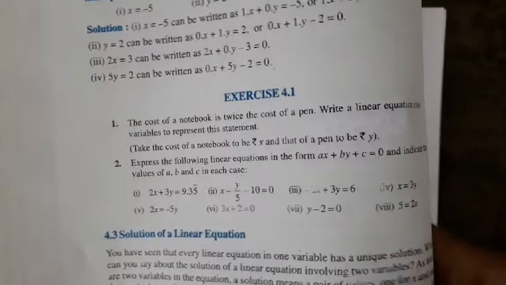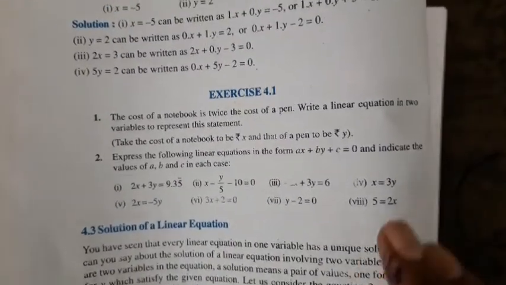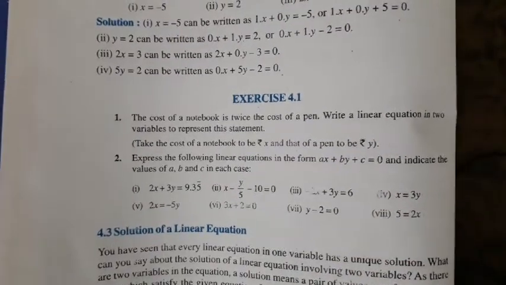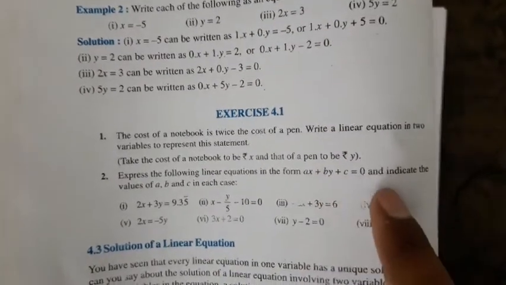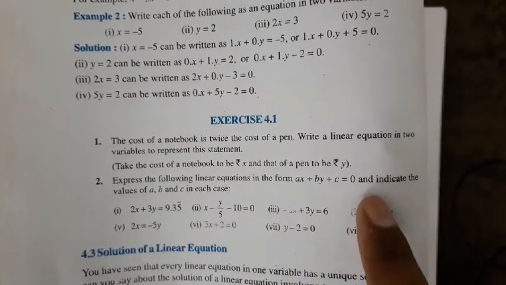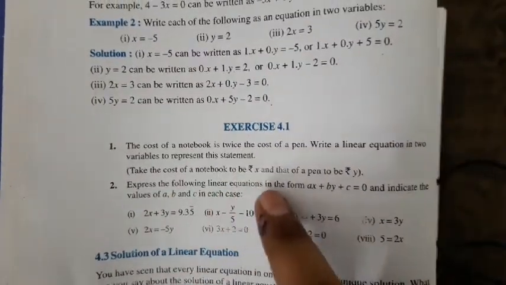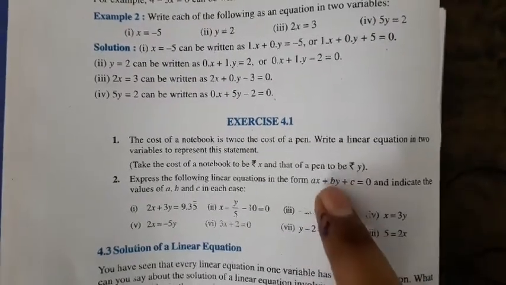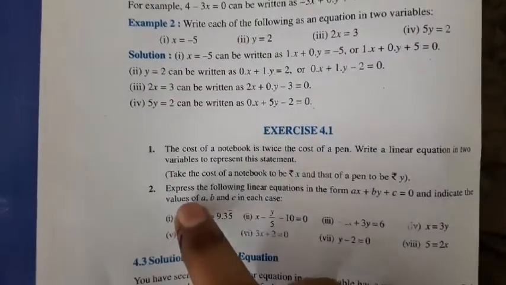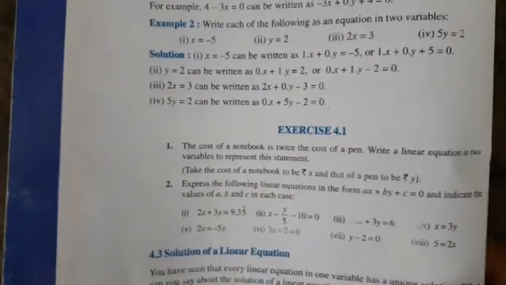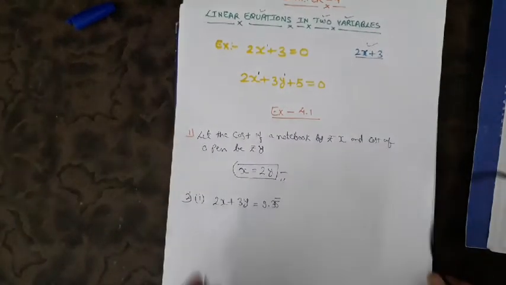First, one thing I had left, to make you understand: the standard form of a linear equation in two variables is ax plus by plus c equals to 0. So ये ax plus by plus c equals to 0 ये क्या है, linear equation in two variable का standard form. Okay, so we have to express the linear equation in this form, and find the value of a, b and c. So the very first one is what?